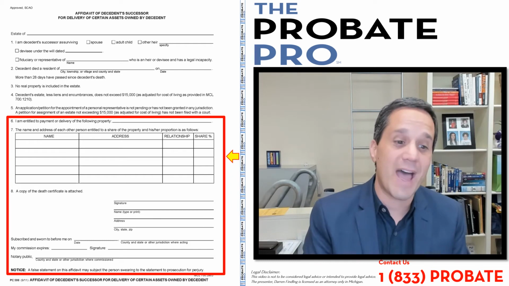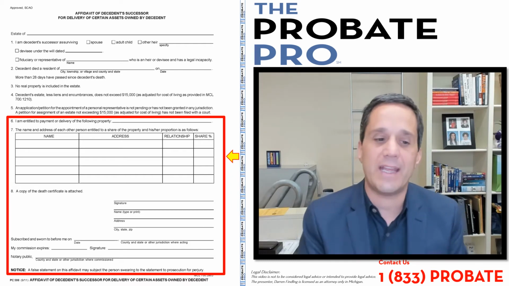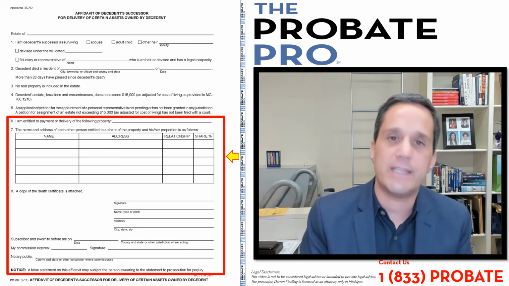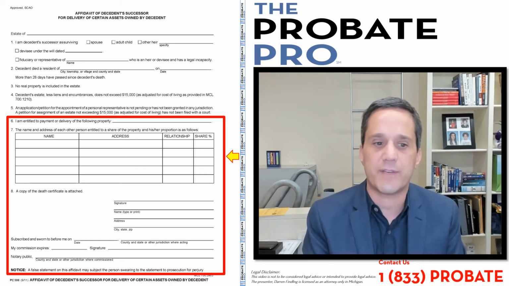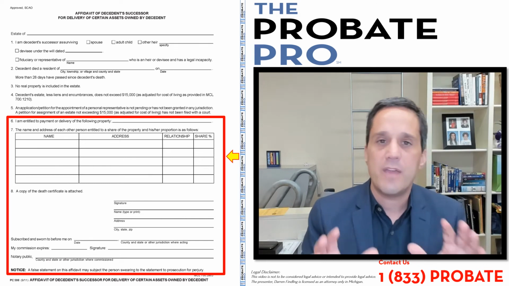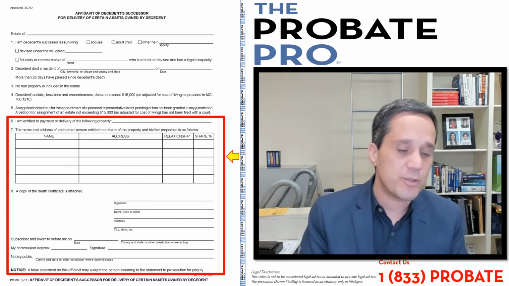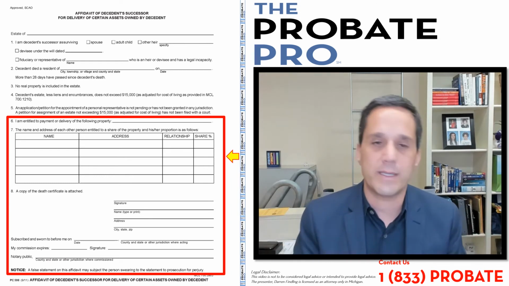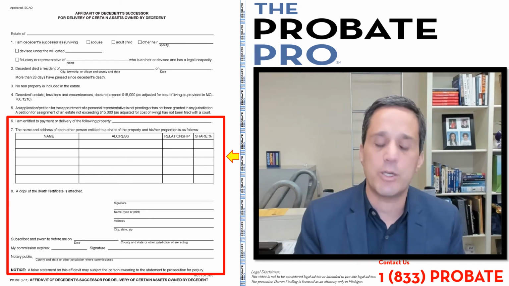I said certified, even though it doesn't say certified on the form. In most cases, the financial institutions will not release the funds without the certified death certificate and the affidavit. Then there's a spot for you to sign, put your name, address, your contact information, and then, very importantly, the notarization. The document must be notarized.